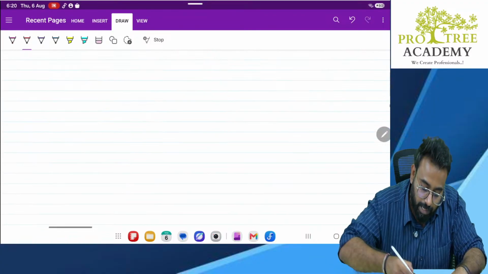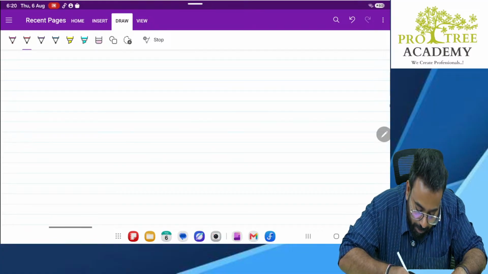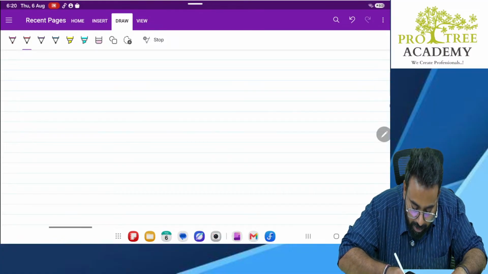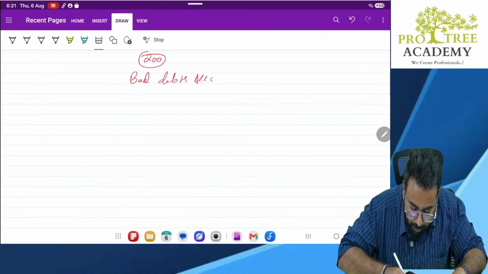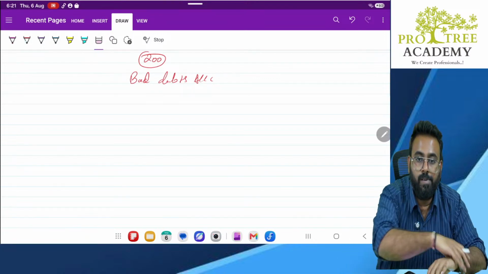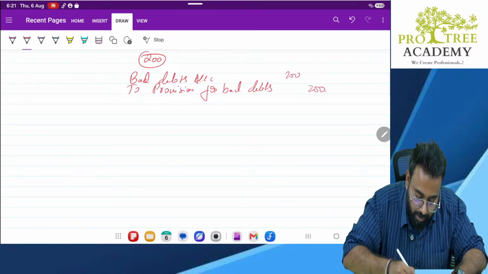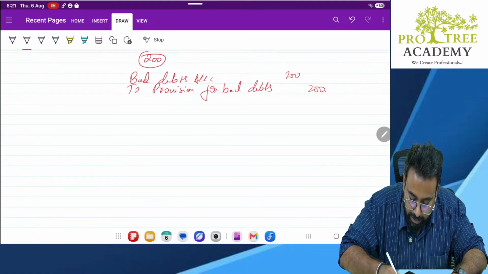So what happens? Say Mr. X has to pay us 200. Now we have a doubt that he will not pay us. So what I will do is bad debts account debit to provision for bad debts 200. Okay. Yes, this will be transferred to P&L. This will be carried in the balance sheet under liabilities.